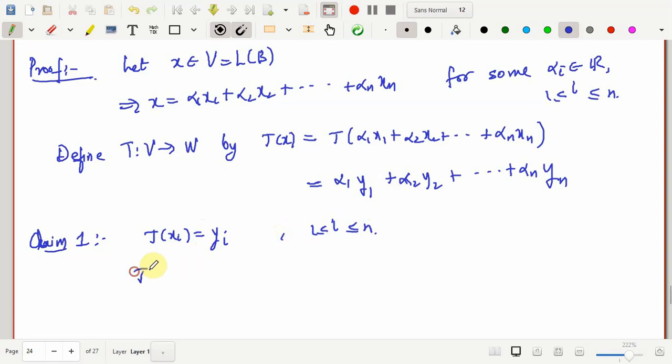So if I take t of x1, first I am just showing you why this has to be true for t of x1. Is it the same as y1? Now just look at this x1. Can I write this as a linear combination of x1, x2 till xn itself? As it is one of the vectors from x1, x2 till xn itself, it can be written as 1 into x1, and all the other scalars are going to be 0.